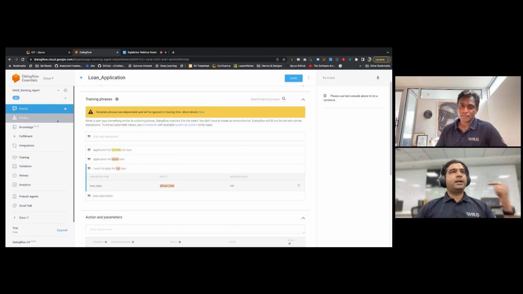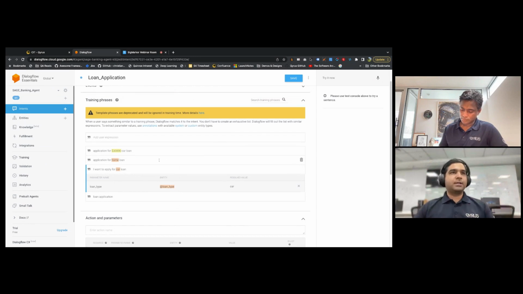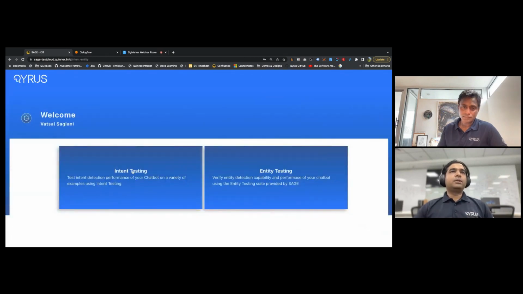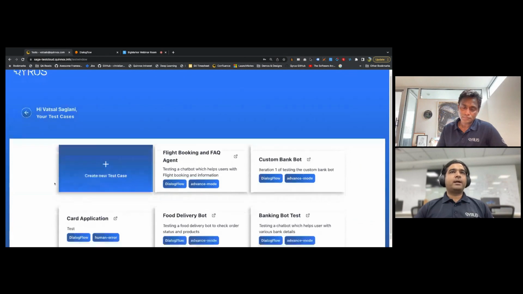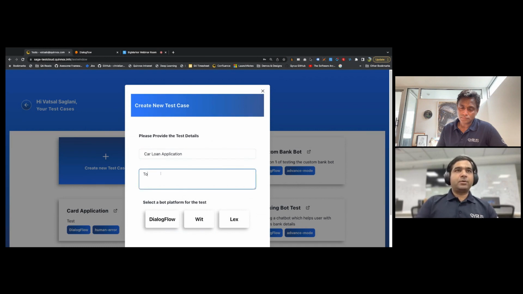The entities and intents, as I said, need to be determined by the developer. This has got nothing to do with testing. This is defined by the developer, and then we are now trying to test this part. So now what do I do? Since there's a setup, I go back to Sage, log in with my credentials, and go to intent testing. Now I'm going to create a test case. Let's call it car loan application, so to test the car loan app bot, something like that.